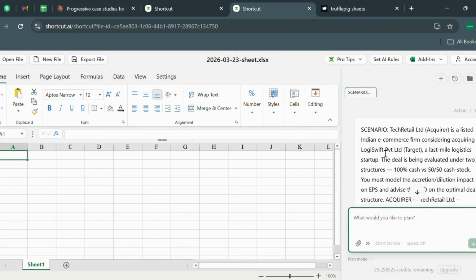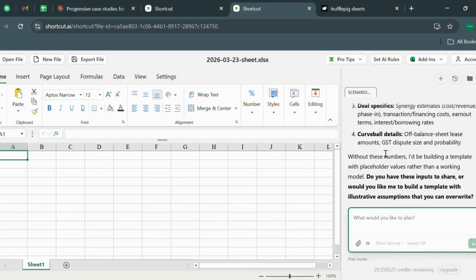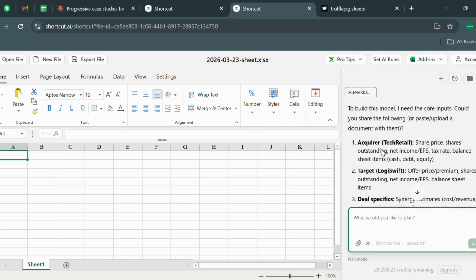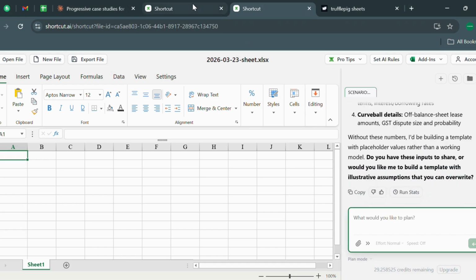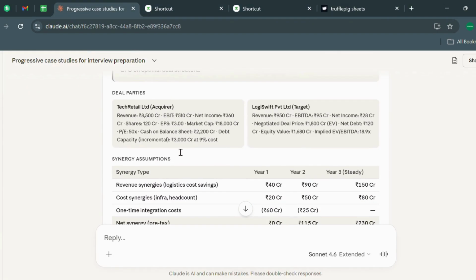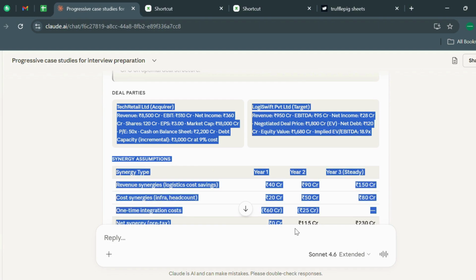It is asking me some questions, so you have to tackle this. They're going to be asking a lot. It says: you mentioned all input provided above, but I don't see any specific financial assumption for Tech. Okay, so maybe somebody has forgotten to put in the assumption. So let me do that. Let's copy this and give it.